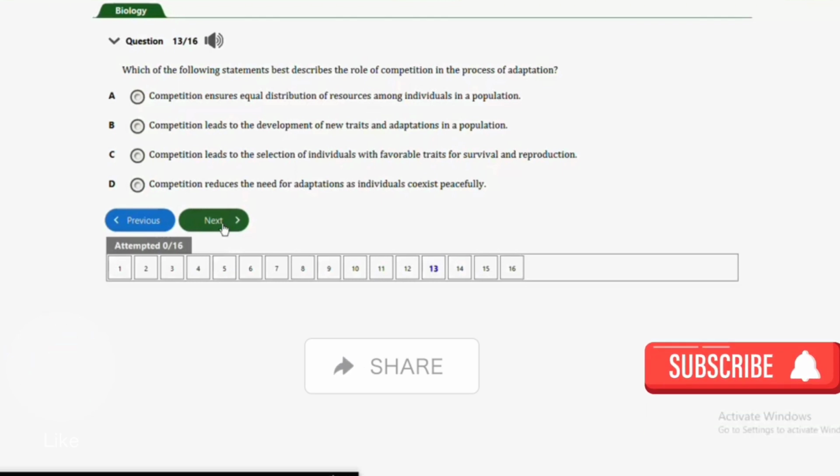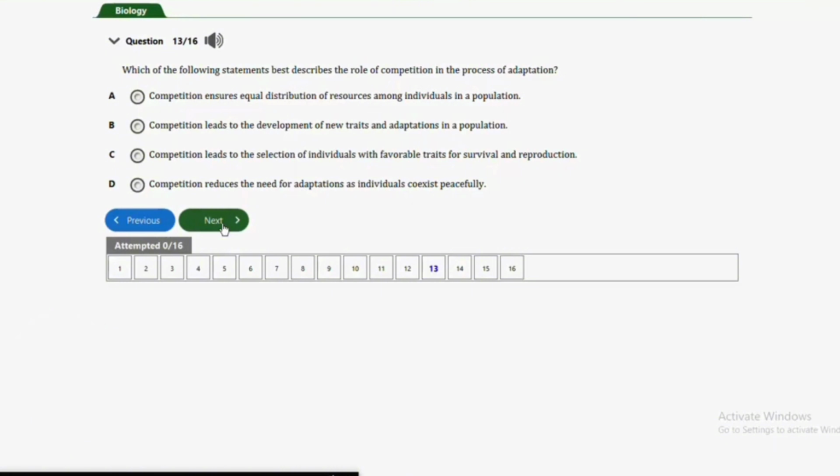C, competition leads to the selection of individuals with favorable traits for survival and reproduction. D, competition reduces the need for adaptation as individuals coexist peacefully. So guys, the correct answer to this question is option C. Competition leads to the selection of individuals with favorable traits for survival and reproduction.